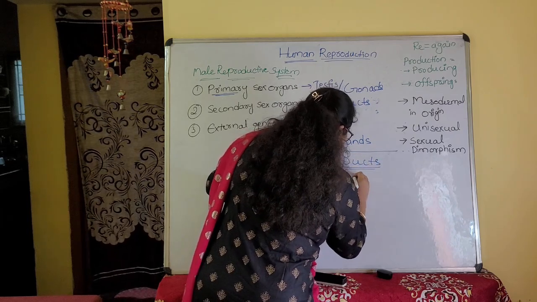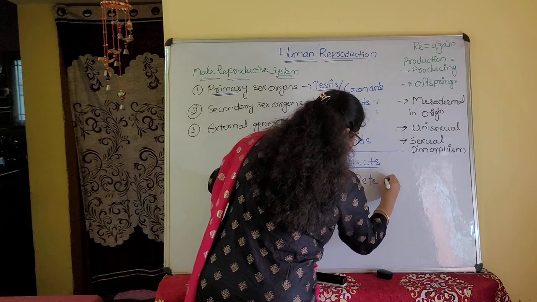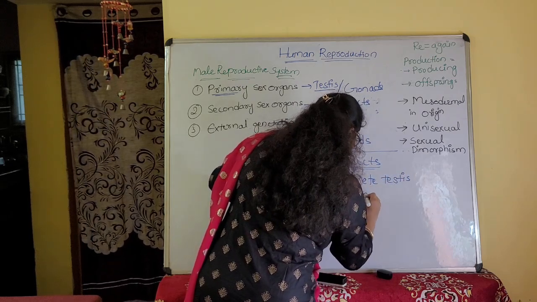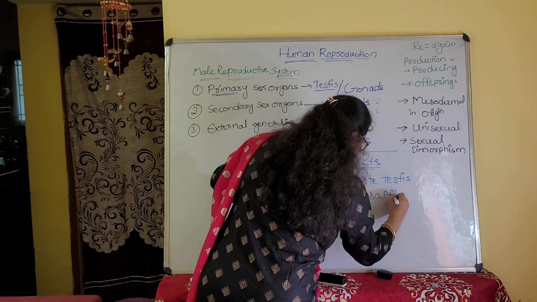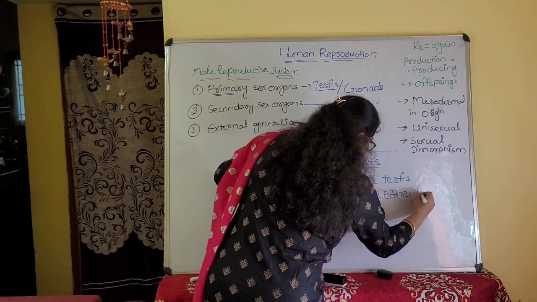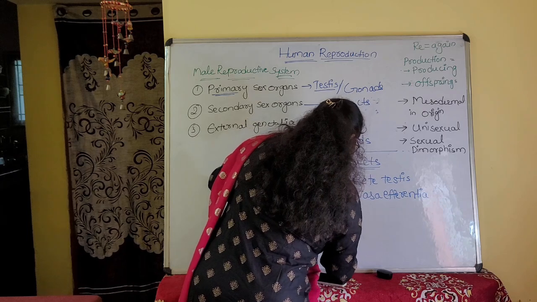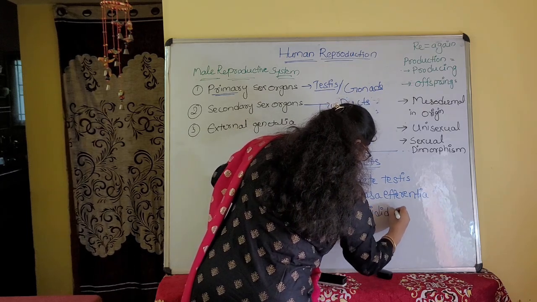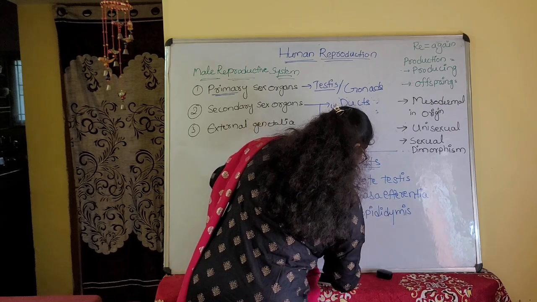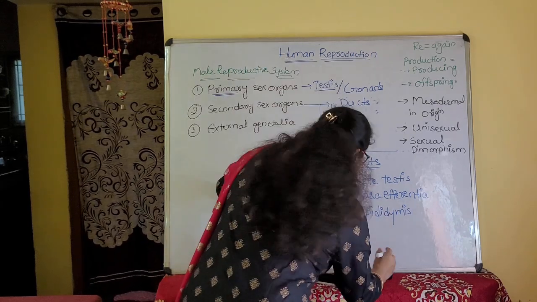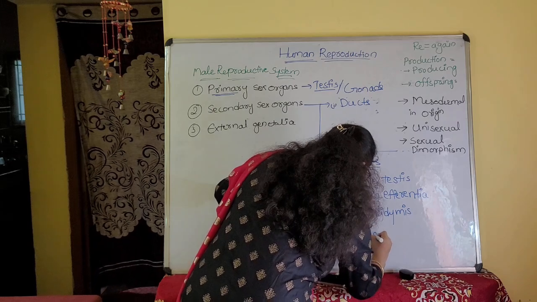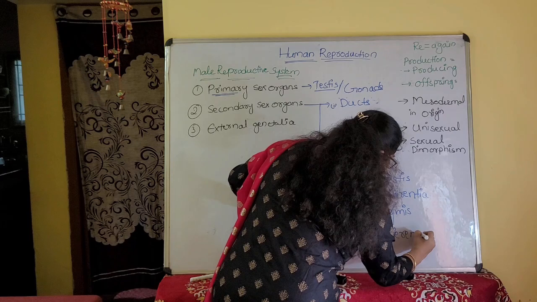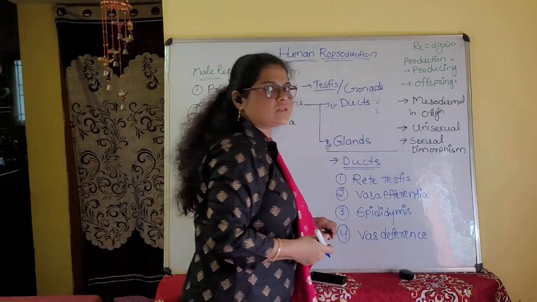First one is rete testis. Second one, vasa efferentia. Third one, epididymis. Fourth one, vas deferens.